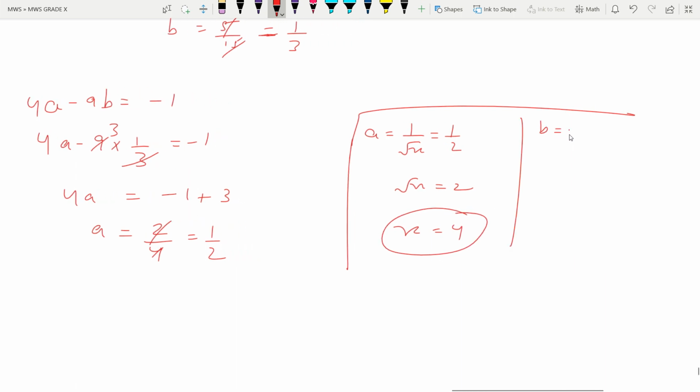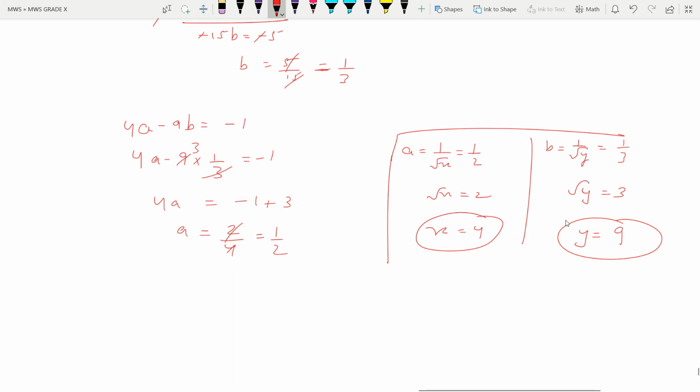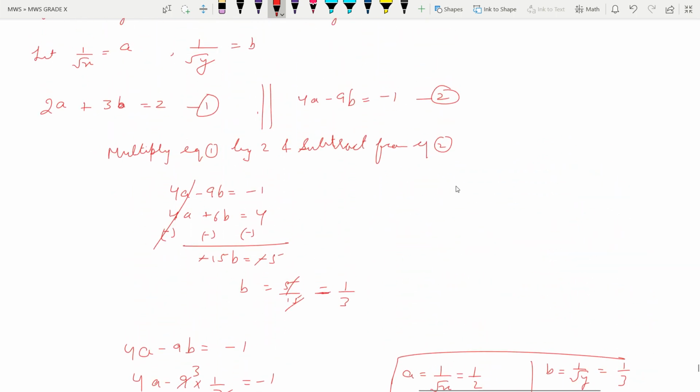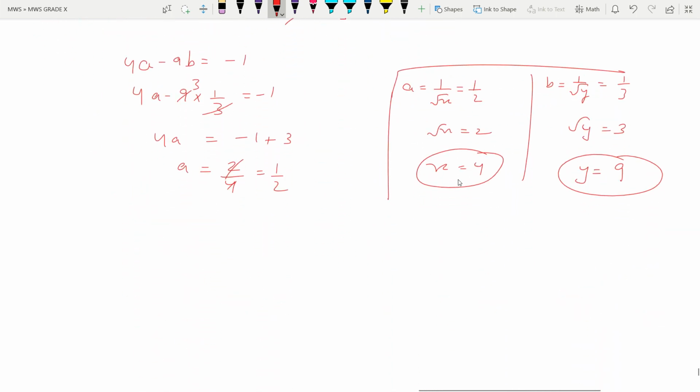Now b is equal to 1 by root y, that is equal to 1 by 3. Cross multiply, root y is equal to 3. Squaring both sides, square this side will become y, and square that side 9. So here we got the answer of x and y as 4 and 9. So okay, it's done. Let us move on to the next part, third part.